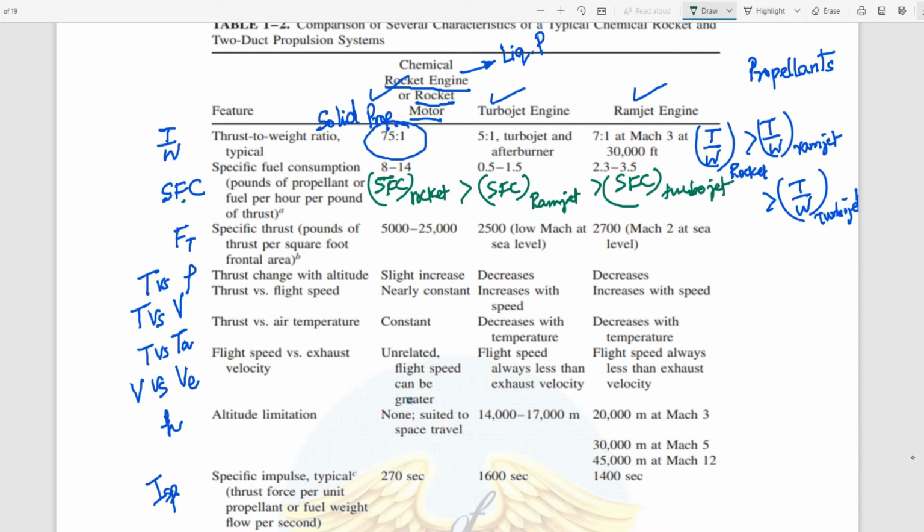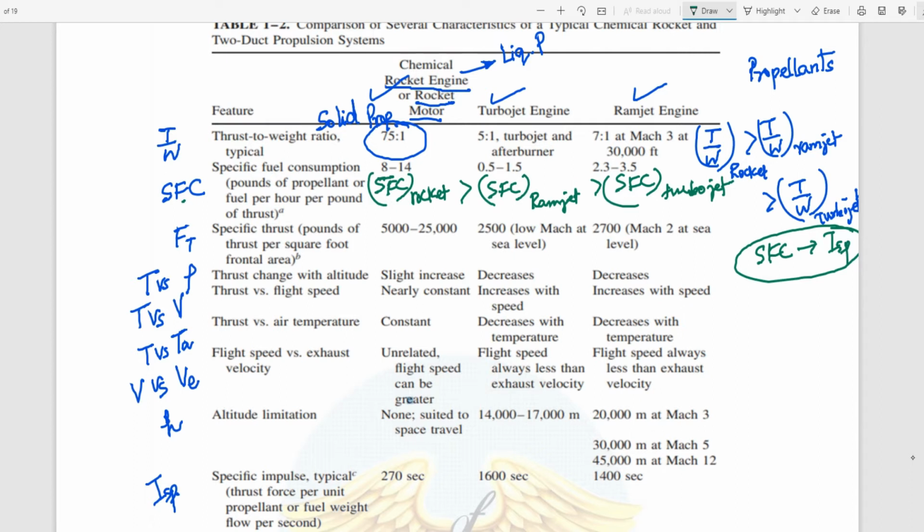Now, how can we relate the SFC with the specific impulse? We already studied this in air-breathing engines. They are inversely proportional.